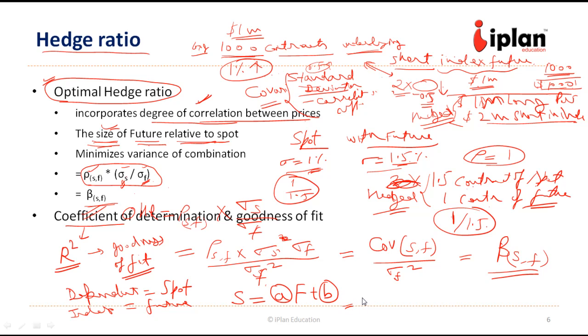This goodness of fit, R square, will tell how much of the movement in spot can be explained by the movement in future. So it will tell how closely they are related to each other. That is why it is called coefficient of determination. Let us move to the next concept.